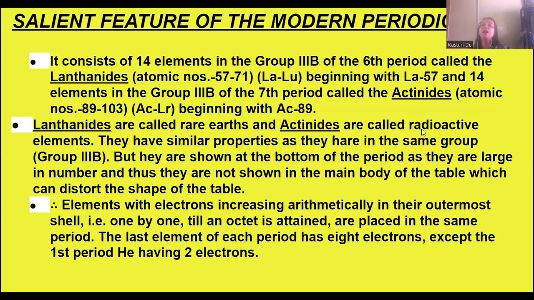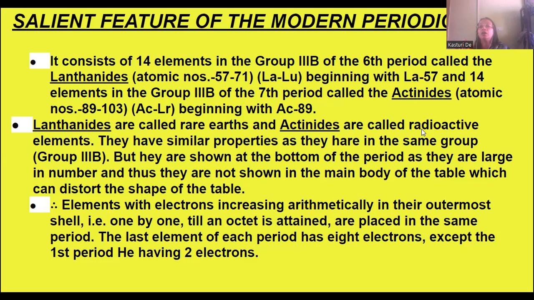Now, lanthanides are rare earth elements, and actinides are radioactive elements. They have similar properties as they are in the same group, that is 3B.